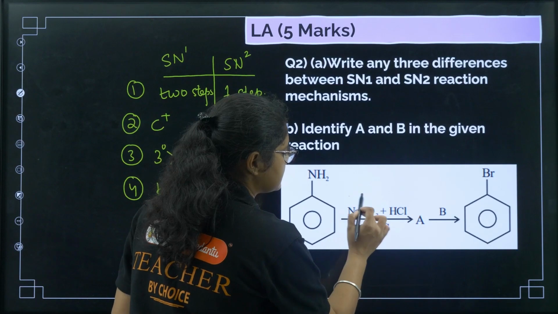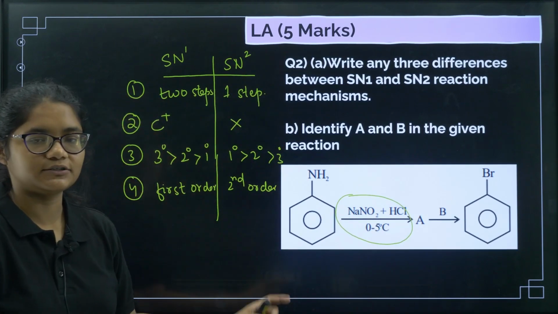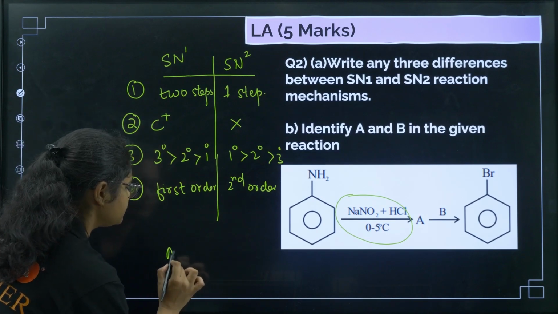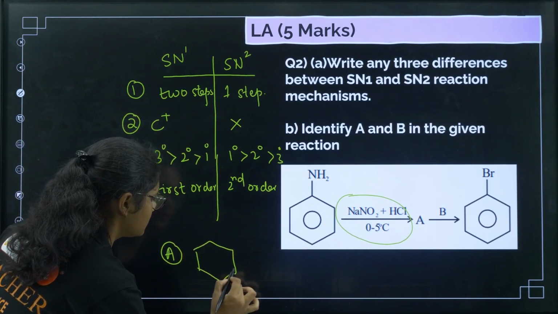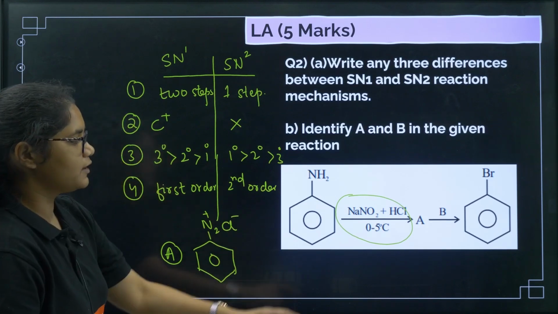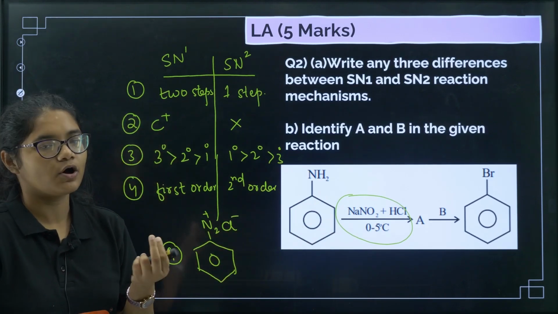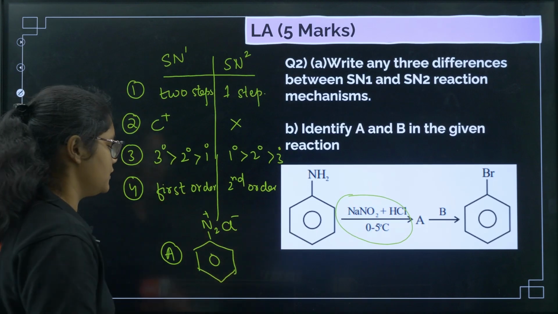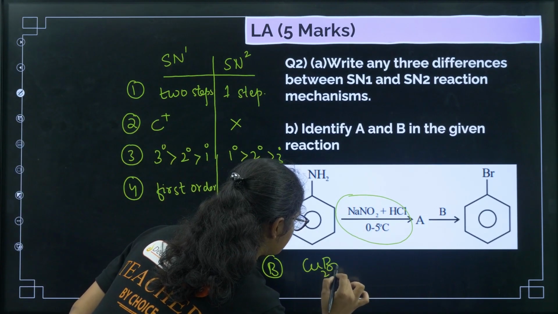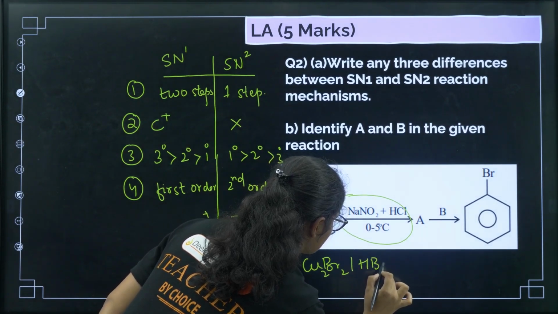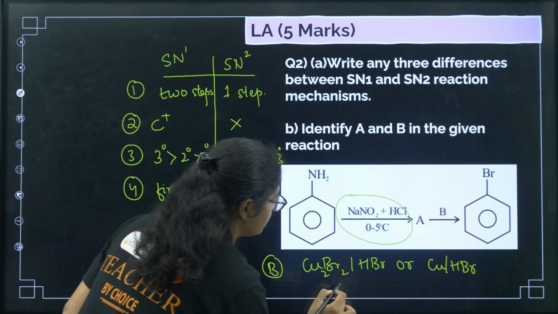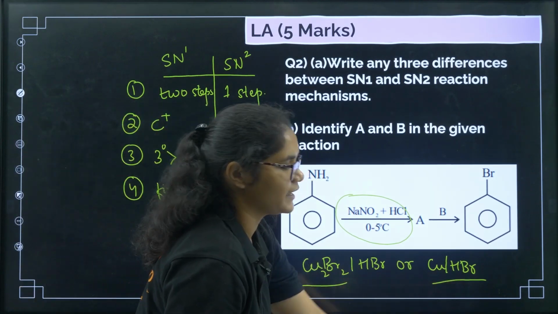So NaNO2 and HCl, if you remember, converts your NH2 to benzene diazonium chloride. So what is A? A is benzene diazonium chloride. Next, you have to use either the Gattermann reaction or the Sandmeyer reaction to get the product. So B can be either Cu2Br2/HBr or Cu/HBr. If you take this one, it is the Sandmeyer reaction; this is the Gattermann reaction.